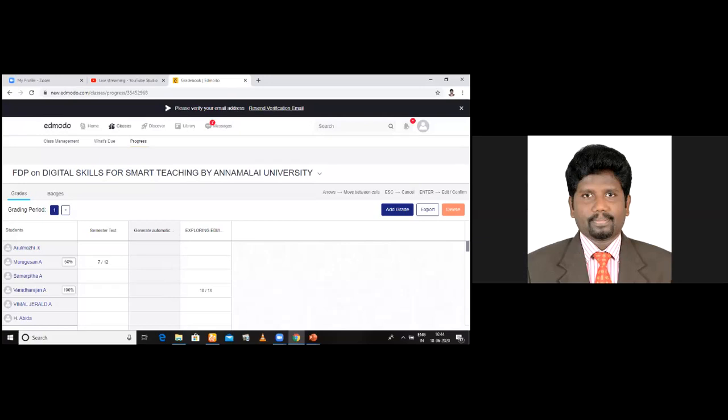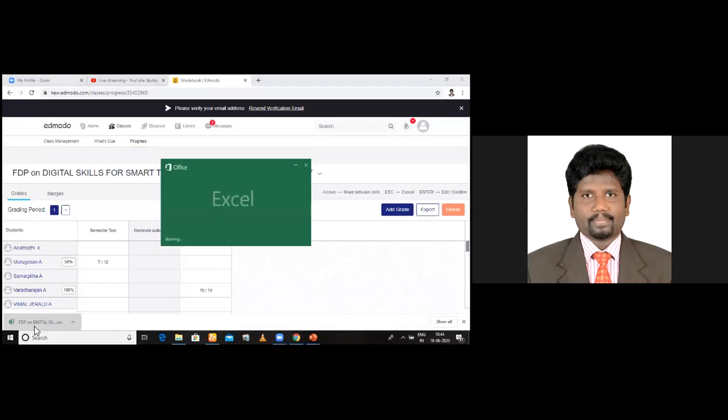See here, there is an option export. Okay, when I press that, an Excel sheet will be downloaded. I press this, see here, there is an Excel sheet. Are you able to see this Excel sheet downloaded? See here. I just show you the Excel sheet also. Now the Excel sheet is being downloaded. It is ready for you. See here.